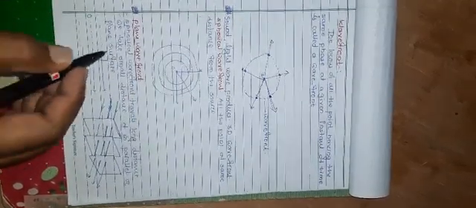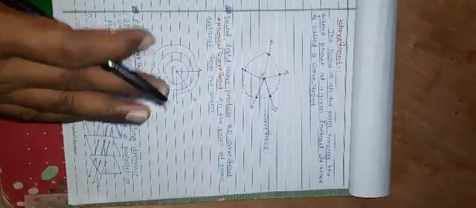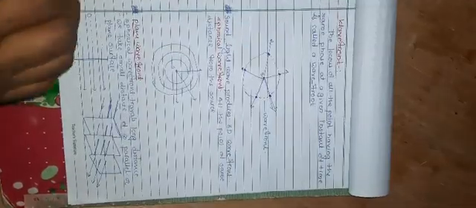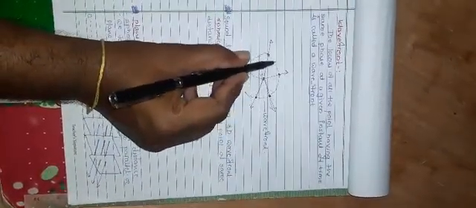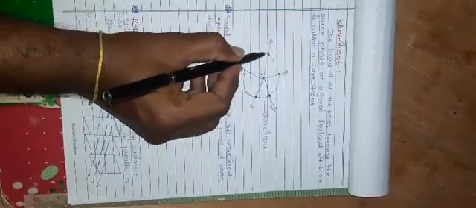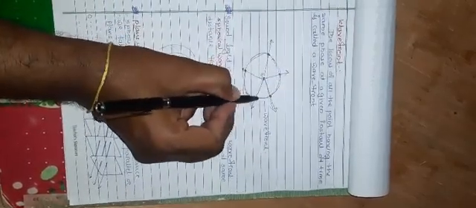Such a locus of all the points having the same phase at a given instant of time is called the wavefront. This circle is considered a wavefront.